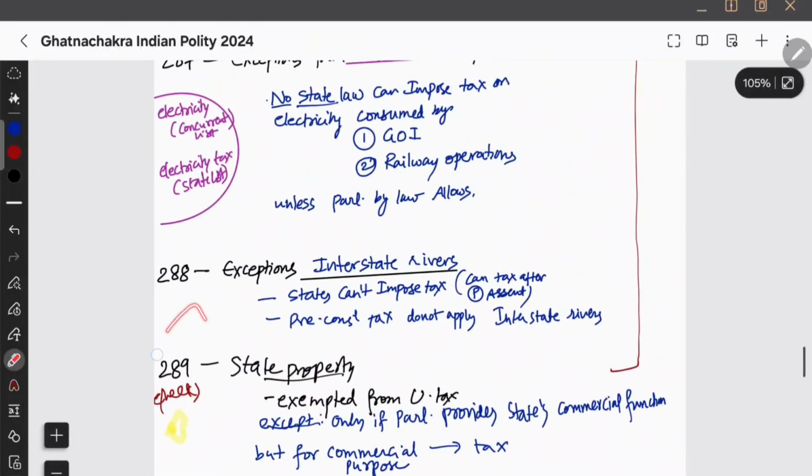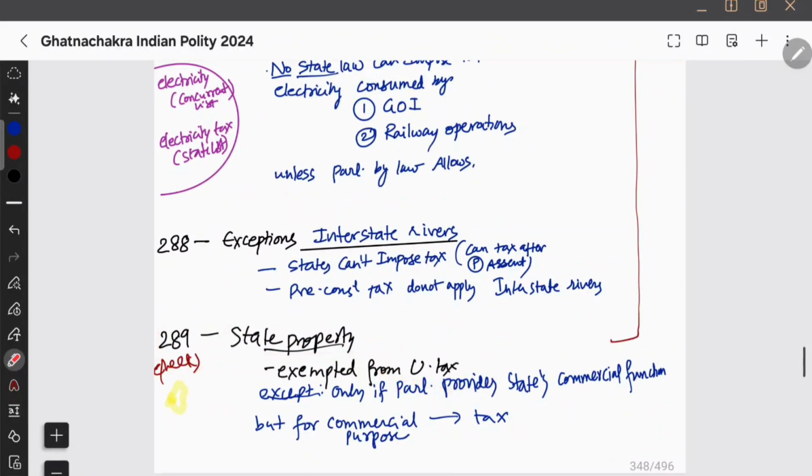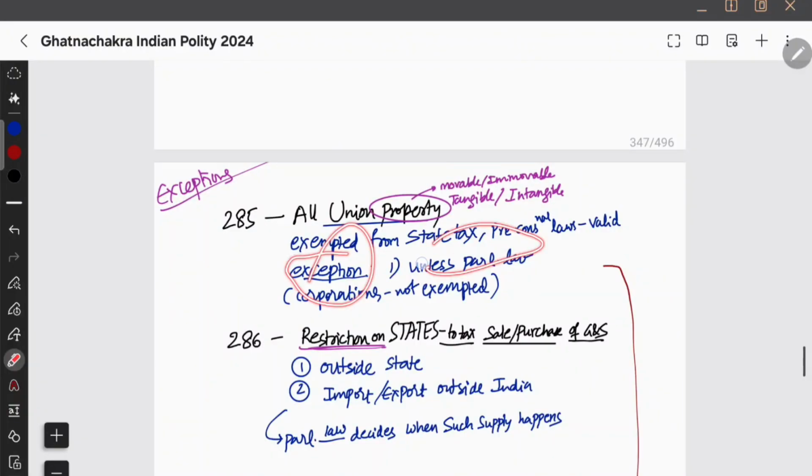And similarly, if you see Article 289, state property is also exempted from Union tax. So there is a reciprocal relation; both of them are exempted from each other. Okay, also there is an exception: unless Parliament by law says that states can tax Union property, if there is any such law, then only the state can tax. That is an exception, but the Union will not say that.